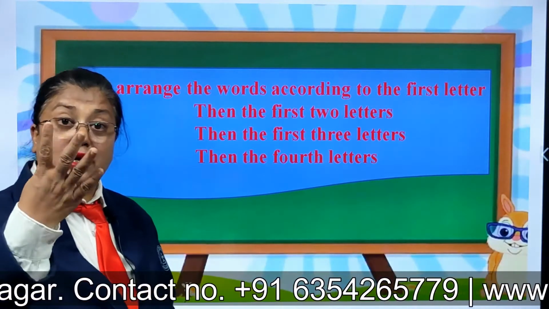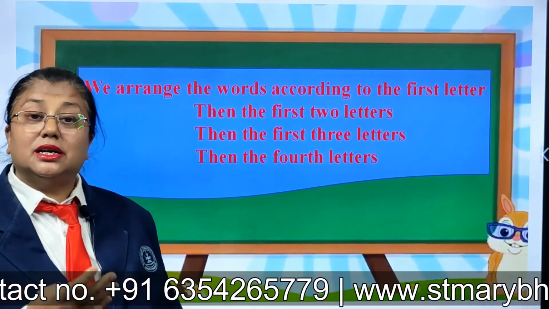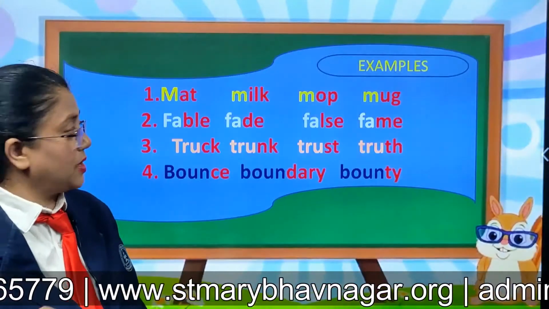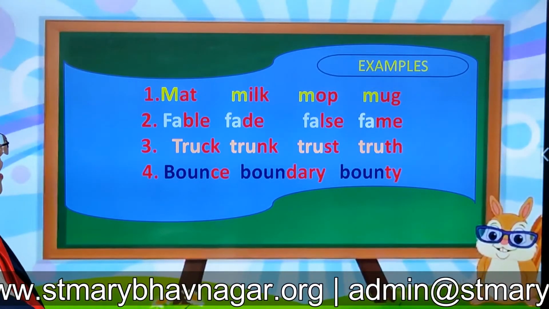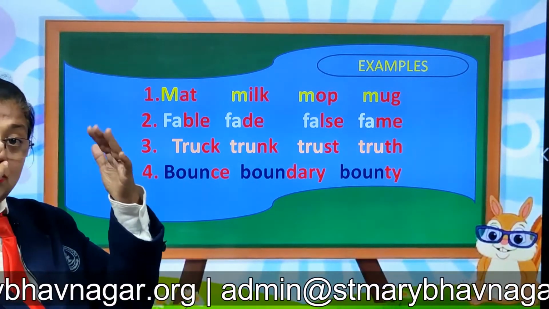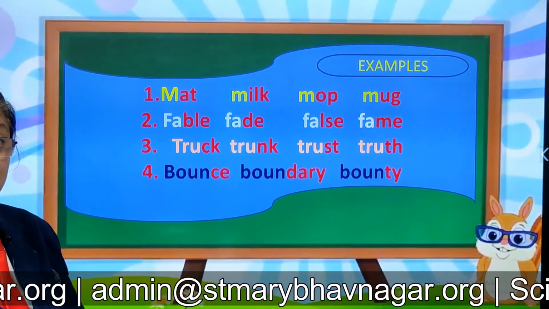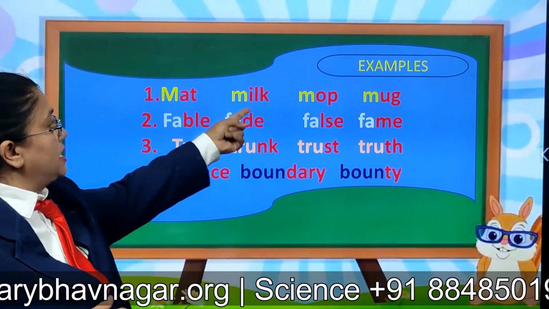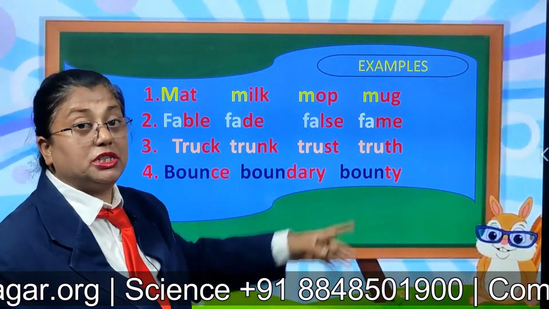And then the four letters are the same in the word. Let us see which are they, how to compare. Now these are the examples of all the different types of arrangement of letters. M-A-T mat, milk, M-O-P mop, M-U-G mug.